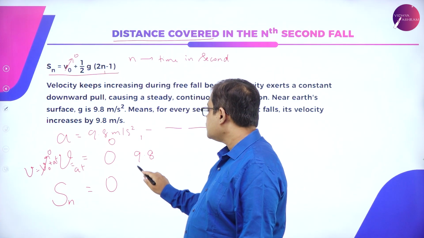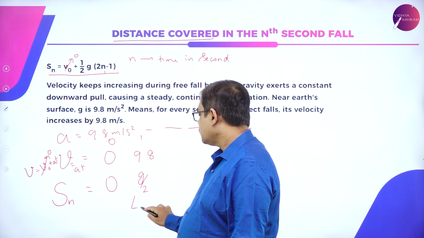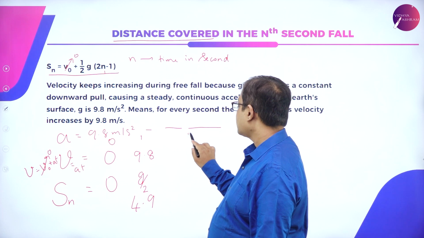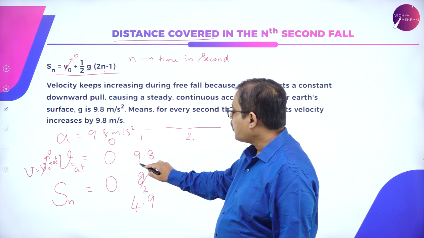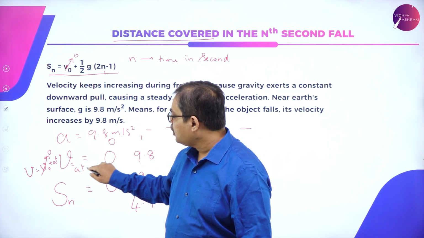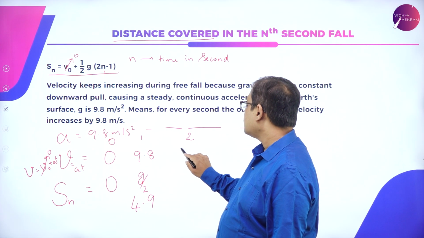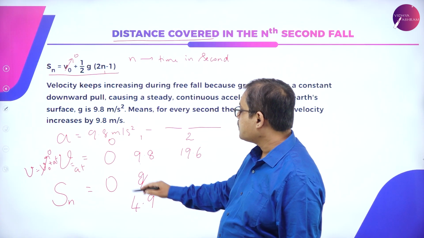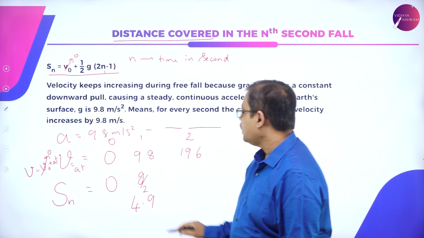So this becomes g by 2, or this becomes 4.9. What happens in the second second? From 9.8, I have a into t, 9.8 into 2 seconds. This becomes 19.6. What happens to the distance traveled? This becomes 2, so this becomes 3 by 2 g.